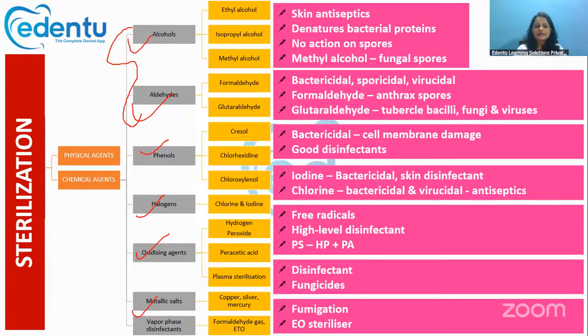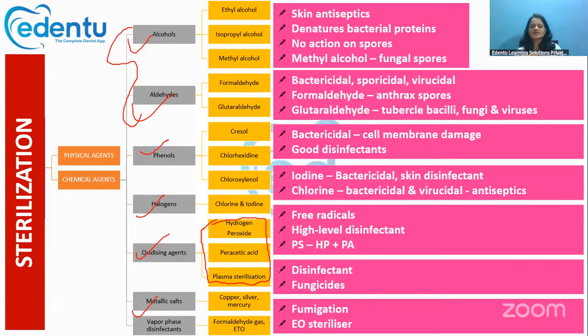Okay, then comes the oxidizing agents. These oxidizing agents are also important because here comes the hydrogen peroxide and peracetic acid and plasma sterilization. So what do we mean by plasma sterilization? Mainly an electromagnetic field is created. Into this electromagnetic field, we are adding the hydrogen peroxide vapors. Sometimes the hydrogen peroxide vapors alone, or sometimes along with the hydrogen peroxide vapors, we are adding the peracetic acid also. And these vapors create a state of plasma.